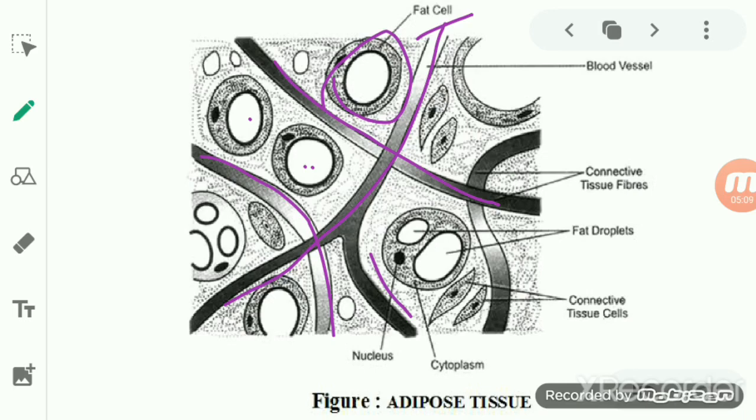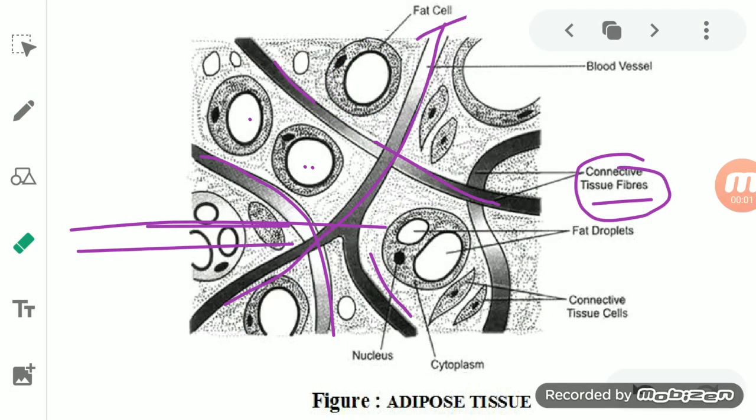We can say that the white collagen fiber and the yellow elastin fiber, collectively termed connective tissue fibers, separate these fat cells from each other. These partitions also carry the blood vessels of the lobules.